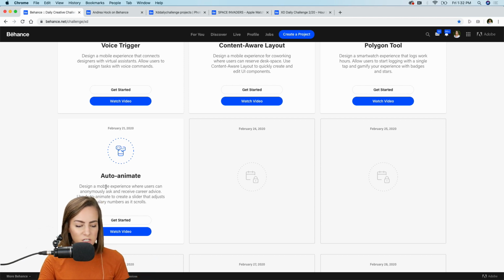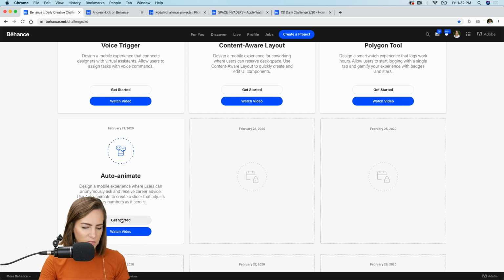So what I want you to do is design a mobile experience where users can anonymously ask and receive career advice. And we're going to use Auto-Animate to create a slider that adjusts the salary number as it scrolls. So think of the slot machines in Vegas, if you're over 21, where there's like the 3 strawberries and then they go through the loops. So we're going to make something like that.